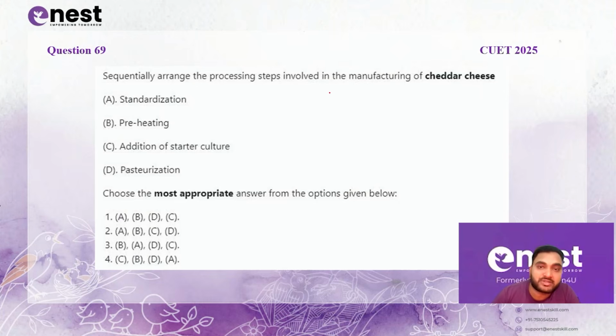Sequentially arrange the following steps involved in the manufacturing of cheddar cheese. Let's first see the options: standardization, preheating, addition of starter culture and pasteurization. These are the steps in the incorrect order of manufacturing of cheese. You have to arrange them in the correct order. First of all, we always do standardization. That means you will control the SNF, fat, protein and carbohydrate present in the food item depending on the type of food you want to make.